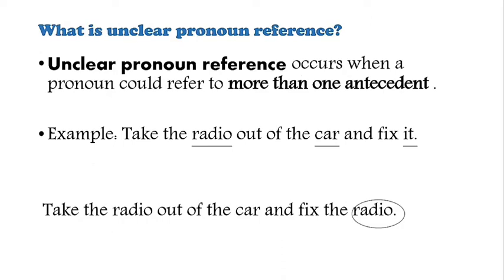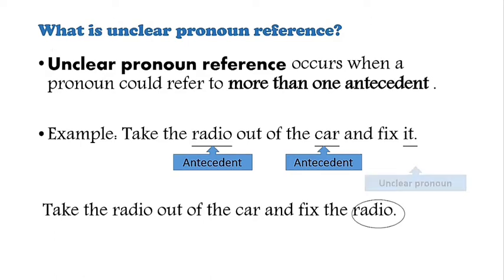What is unclear pronoun reference? Unclear pronoun reference occurs when a pronoun could refer to more than one antecedent. For example, take the radio out of the car and fix it. In this sentence, we have two nouns, radio and car, and the pronoun it is suitable for both of them. But as a pronoun cannot have more than one antecedent, it is really confusing which one is the antecedent for the pronoun it.